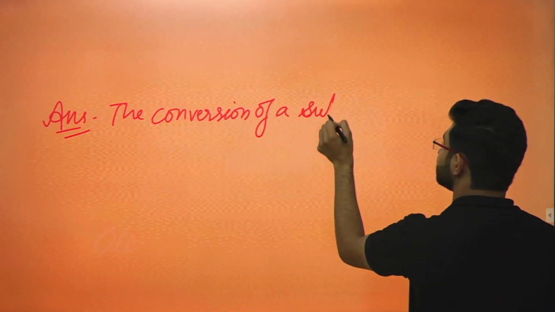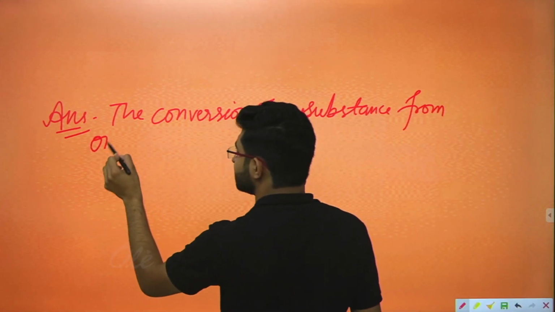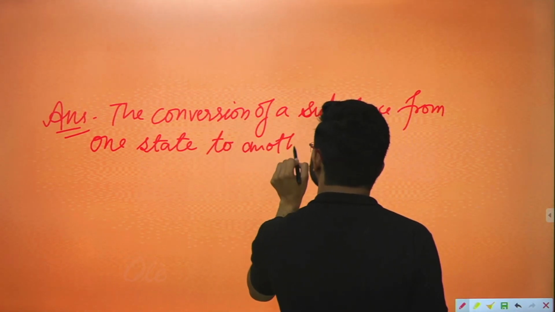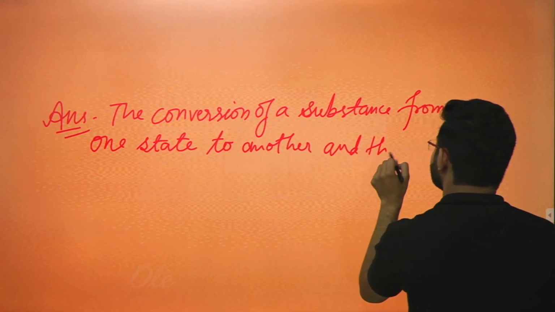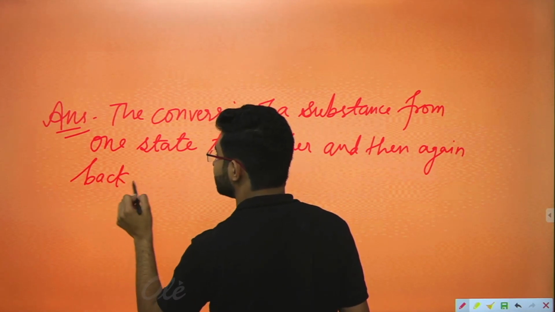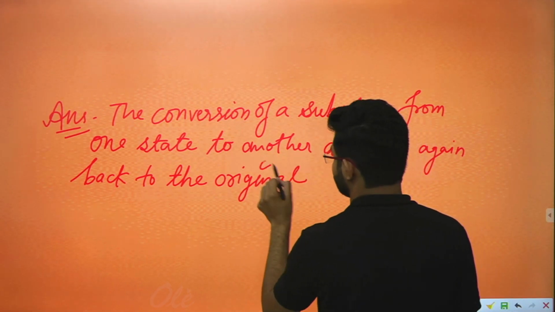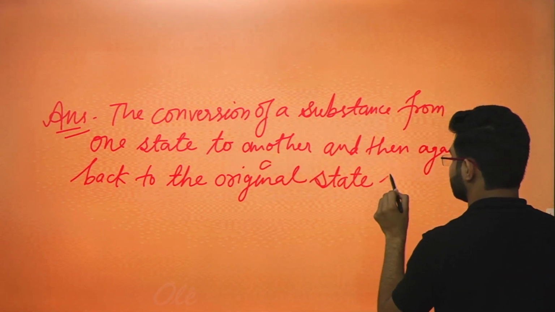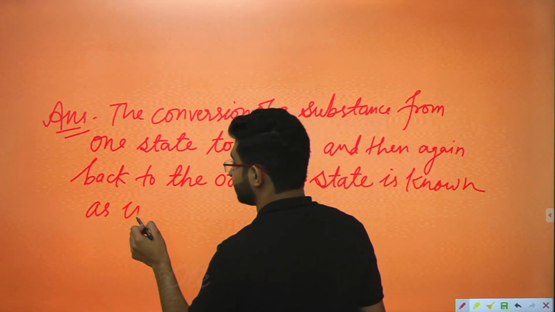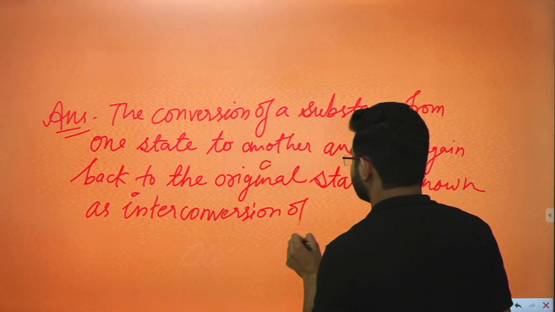a substance from one state to another and then again back to the original state is known as interconversion of states of matter.